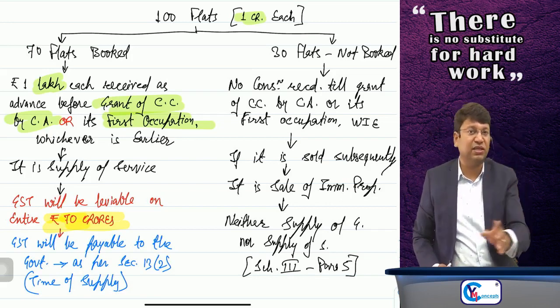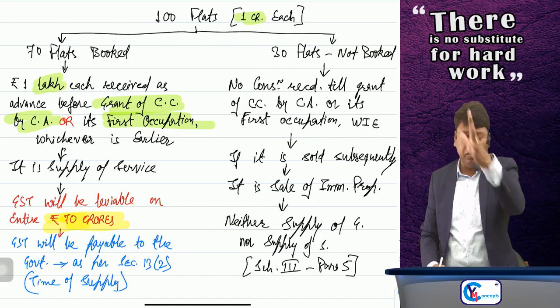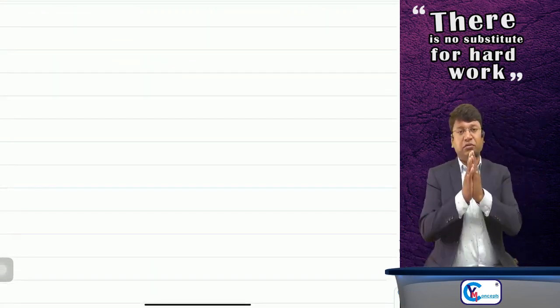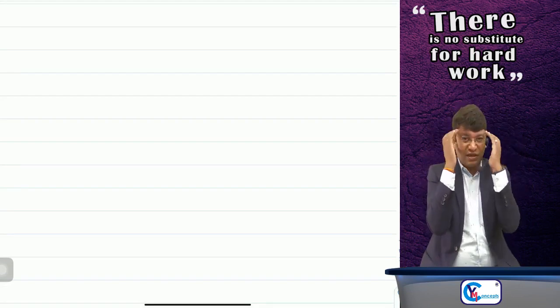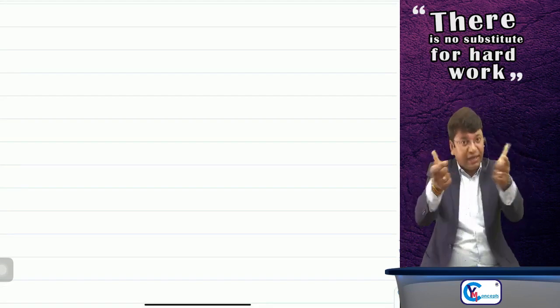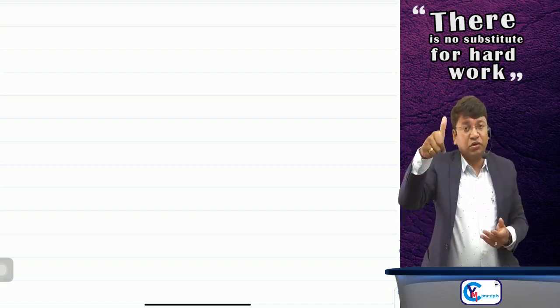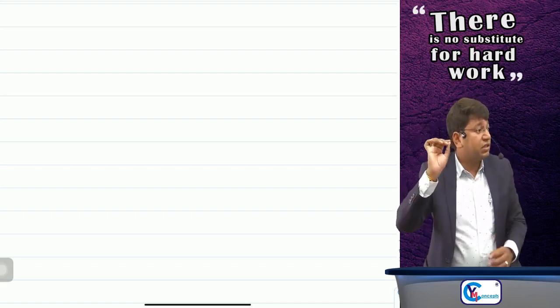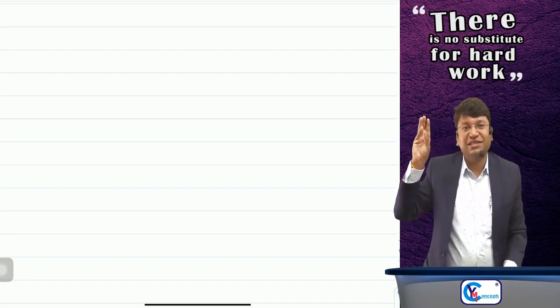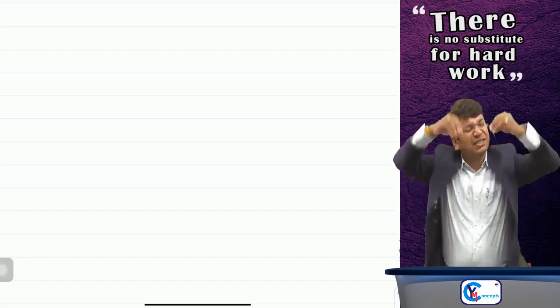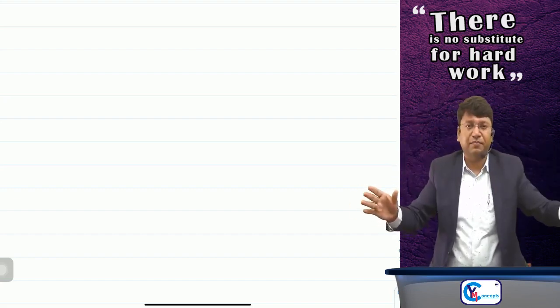Sir, why the comma was inserted, what is the importance, and what is the exact point? Sir, I'll repeat para number 5, clause number B. Sir, listen to me carefully. Now it will be fitted in your mind. I guarantee this. I bet this. Sir, schedule 2, para number 5, clause B. Construction of a building, complex, civil structure or a part thereof. For Mr. Rohit, I am constructing. That's it. It's a supply of service. No doubt on that.